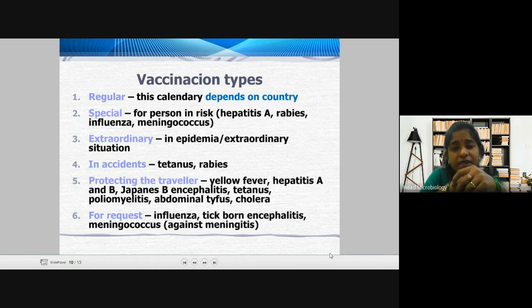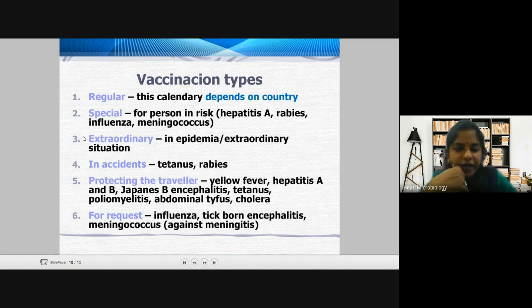Then extraordinary: in an epidemic or extraordinary situation, like what is happening currently over here, the corona pandemic. This comes under extraordinary situations, when every individual has to be vaccinated so that we can stop the death rate. The mortality rate can be reduced and the recovery rate increases. That is why you need to get vaccinated.